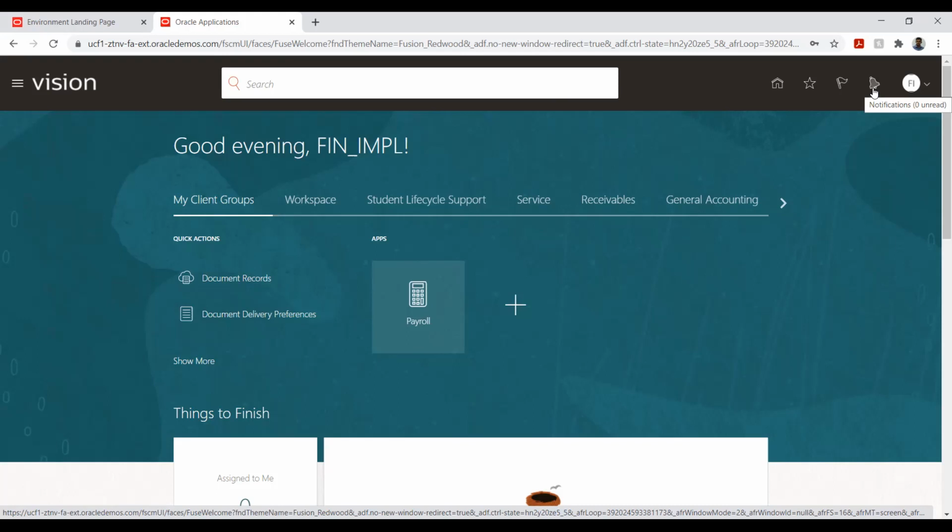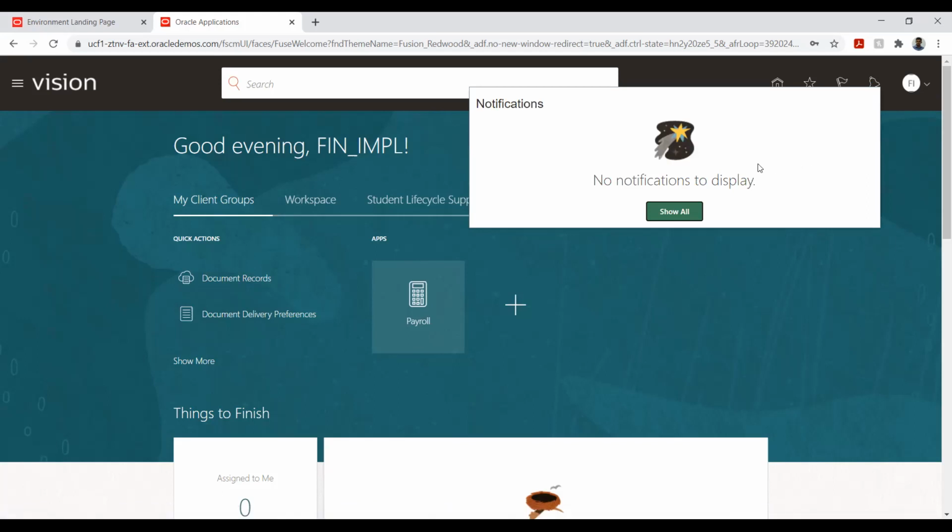In this case, he will have a notification coming in, which will say user A has asked for approval for so and so amount. Let's say 10,000. Based on the hierarchy, it has come to Mr. A. So he will see it here. What he can do is just click approve, and this will be approved.